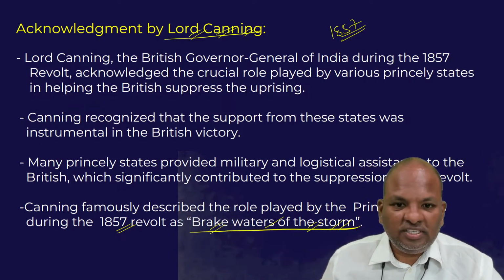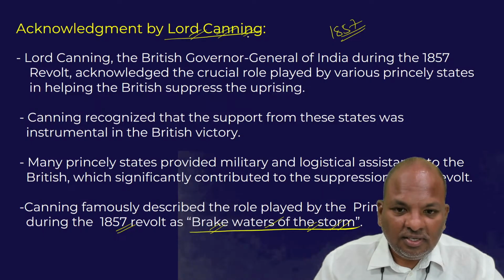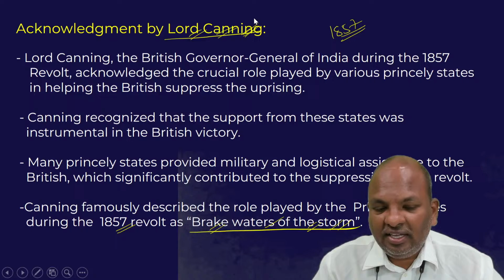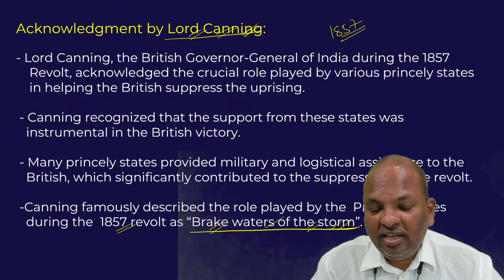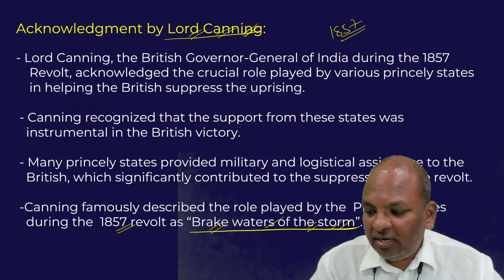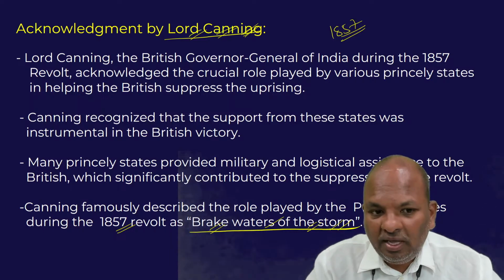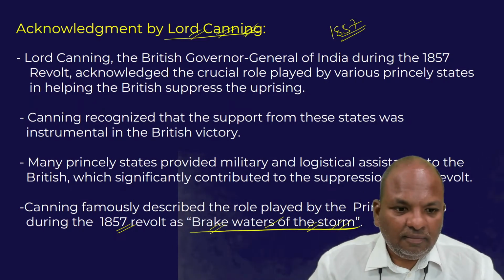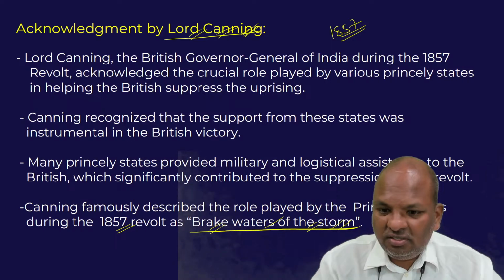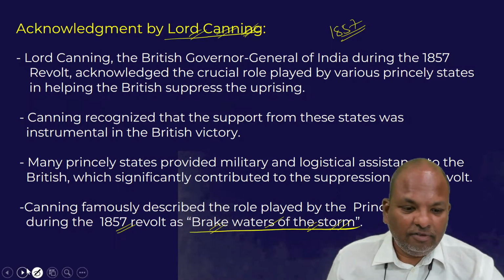That's the point. This very acknowledgement of Lord Canning makes it very clear that the princely states did help the British in suppressing the 1857 revolt.